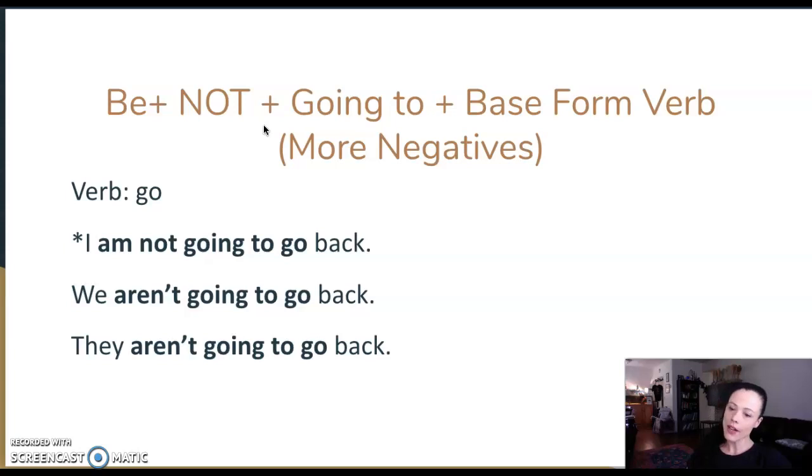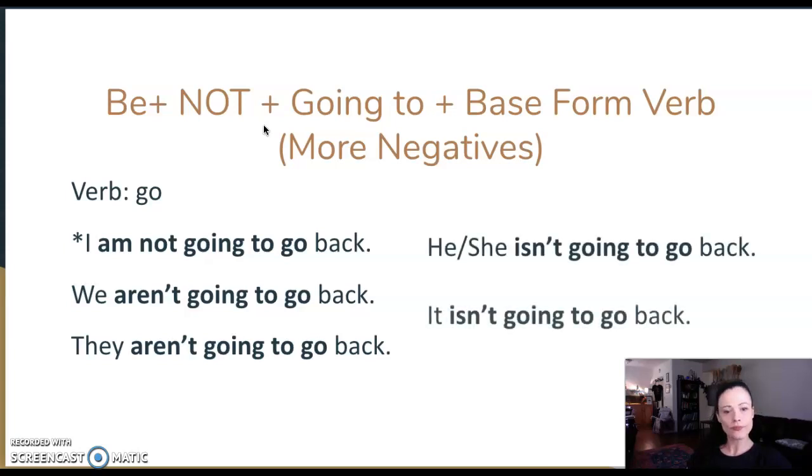So this is a different kind of contraction. Remember last time we said I'm, we're, they're, he's, she's, it's. You can also make the contraction with the not, okay? So we can say we aren't going. They aren't going. She isn't going. The only thing is we cannot contract am and not. There's no contraction like I'm-t. Nothing like that.